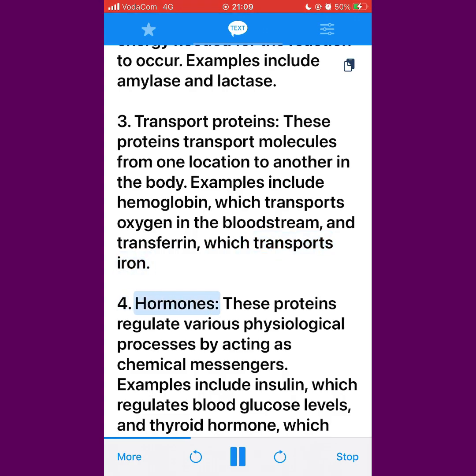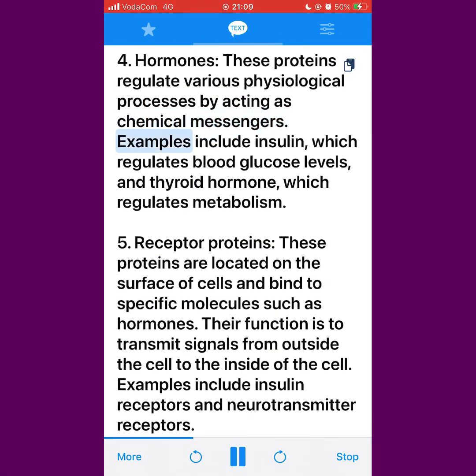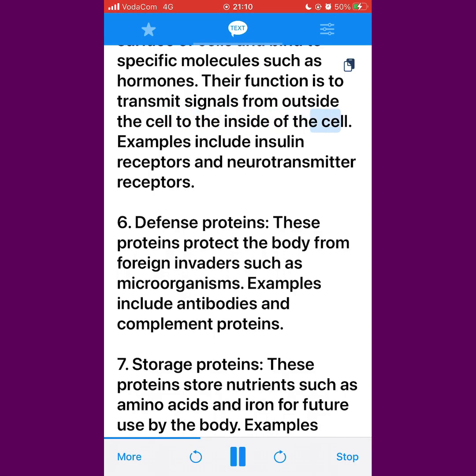4. Hormones. These proteins regulate various physiological processes by acting as chemical messengers. Examples include insulin, which regulates blood glucose levels, and thyroid hormone, which regulates metabolism. 5. Receptor proteins. These proteins are located on the surface of cells and bind to specific molecules such as hormones. Their function is to transmit signals from outside the cell to the inside of the cell. Examples include insulin receptors and neurotransmitter receptors.